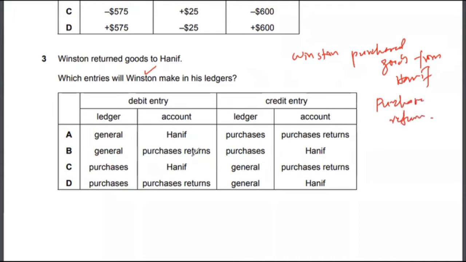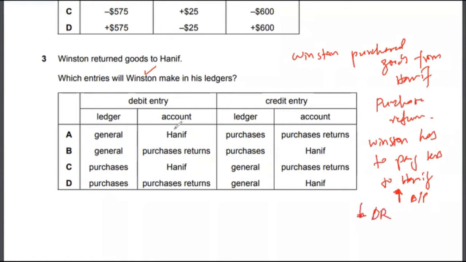So what is happening here is a debit entry. The accounts payable will go down. Now Winston has to pay less to Hanif. Who is Hanif? Hanif is basically an accounts payable. So if your accounts payable are going down, you actually debit. So the correct answer to multiple choice 3 would be option C: debit entry Hanif, and then the credit entry purchases return.